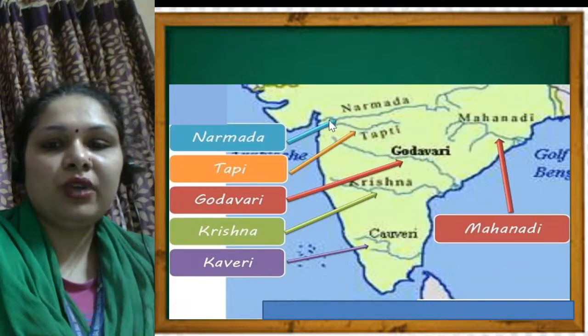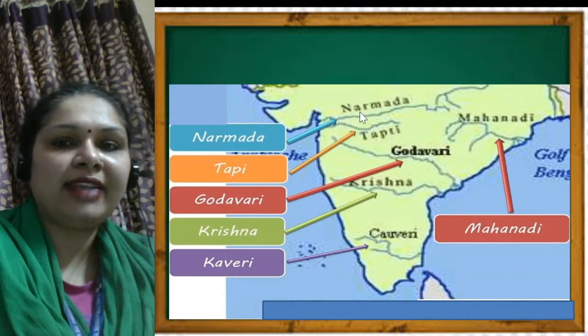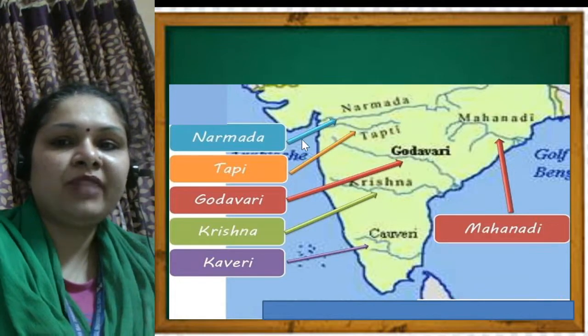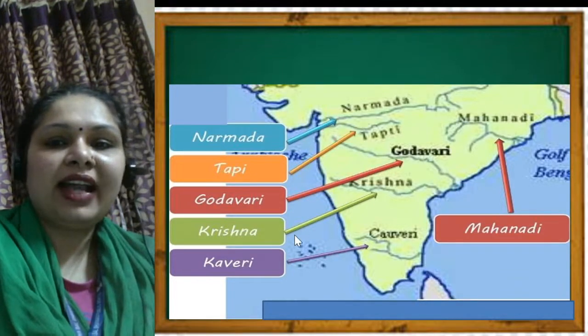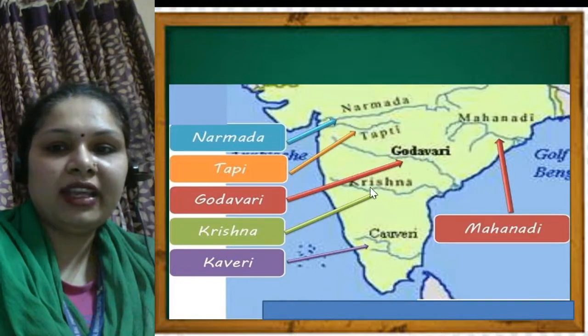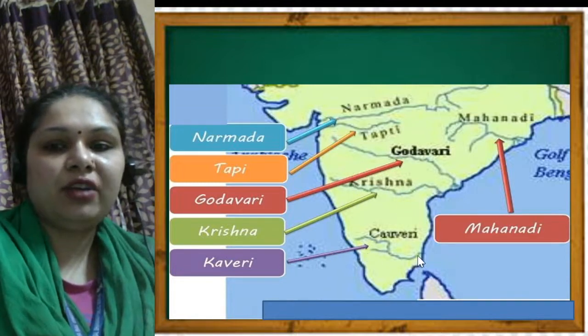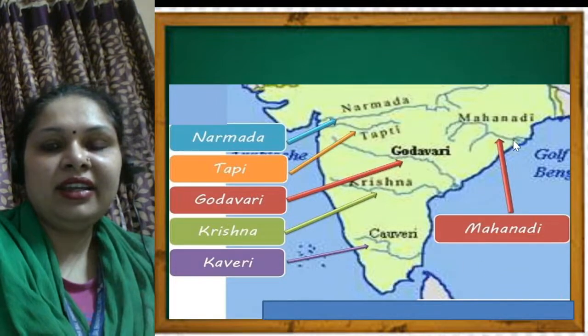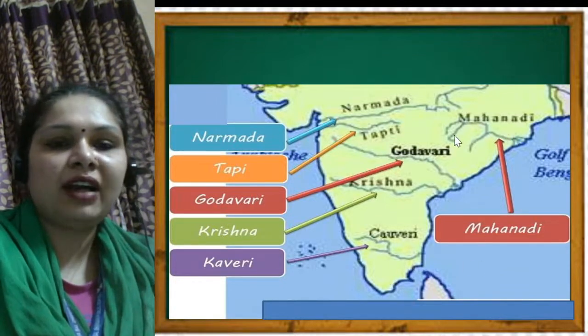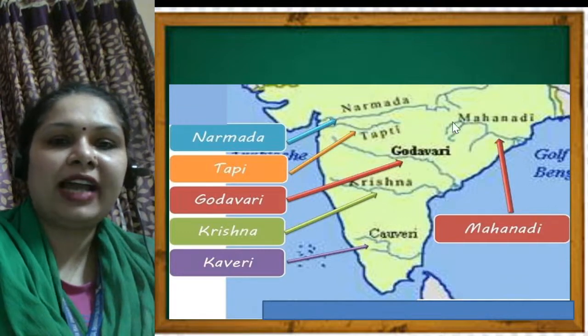Yes, so through the line, with the pencil, you can draw the Narmada river, then you can show the Tapi river, then you can show the Godavari river. From here you can draw it like this with the help of a pencil, and the Krishna river you can draw nearby here, and then the Kaveri river you can show here nearby Tamil Nadu. Yes, and the Mahanadi you can draw here, just mark a simple line, okay,